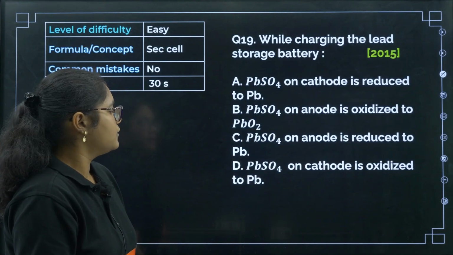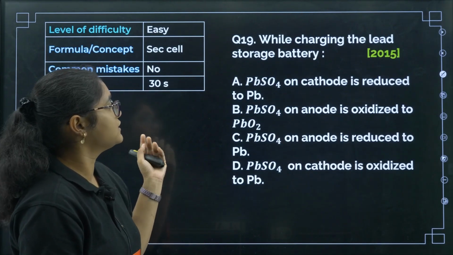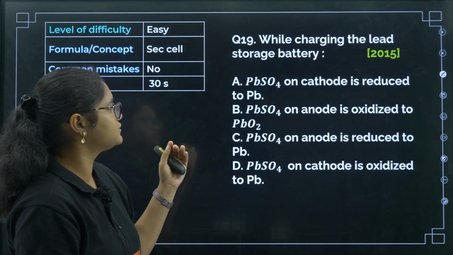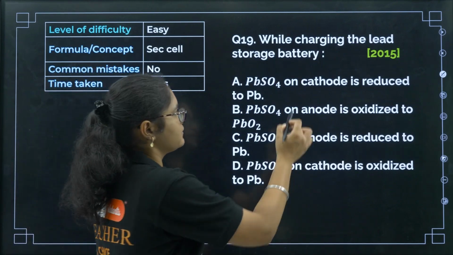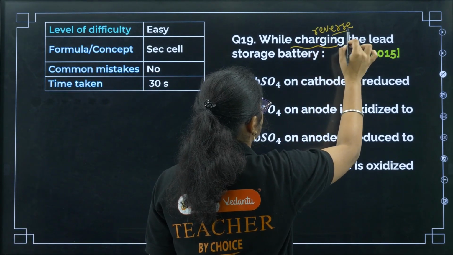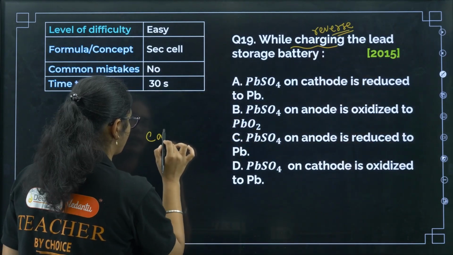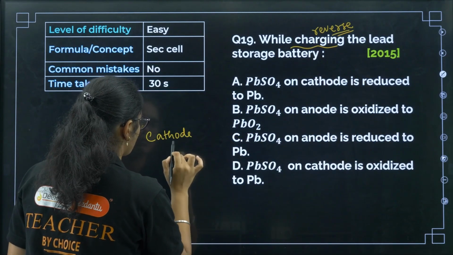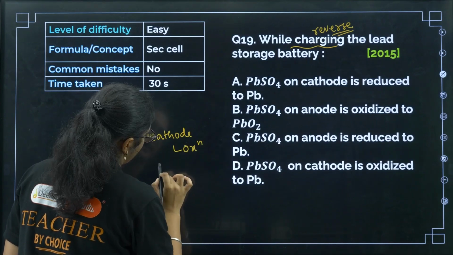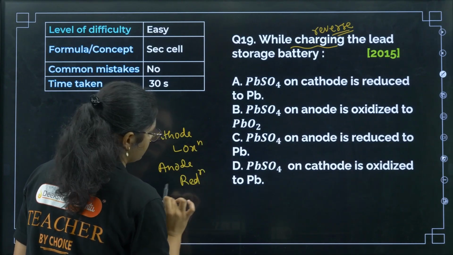Next, while charging the lead storage battery, okay, you are charging it, means you are doing the reverse reaction. So in the reverse reaction, what happens at cathode? Oxidation takes place, and at anode reduction takes place, right.